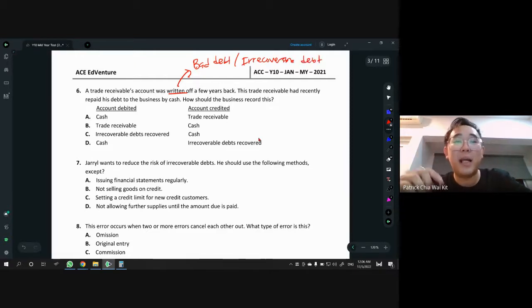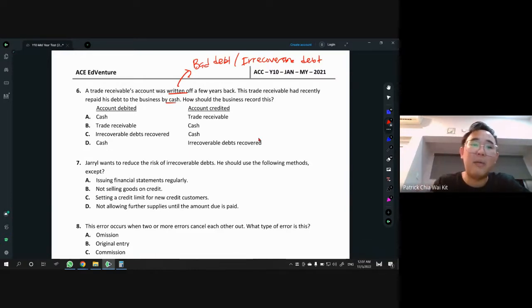That means someone can't pay us, right? So this guy couldn't pay us a few years ago. So what we did, we made it a bad debt, right? Bad debt is an expense, so our losses. Now what happened here is the TR recently repaid, recently came back and paid us money. So how should we record this as a double entry?